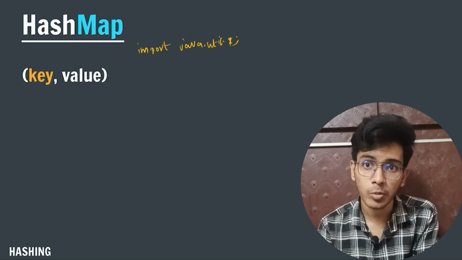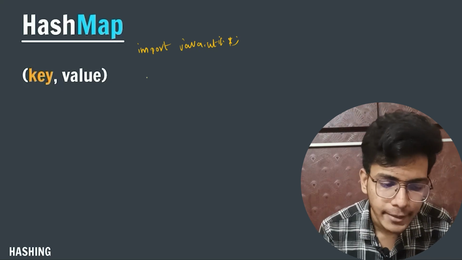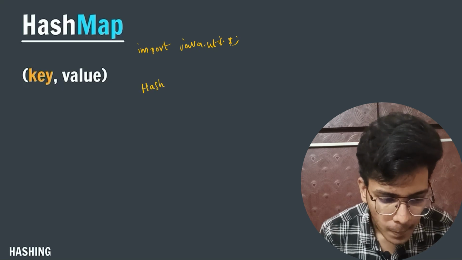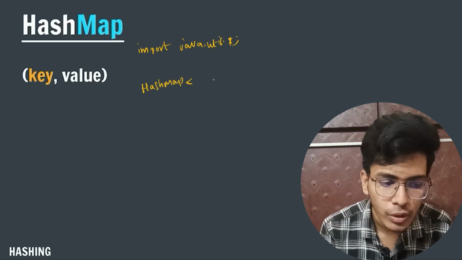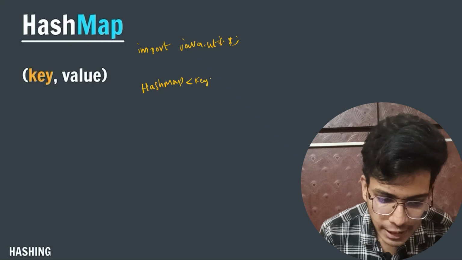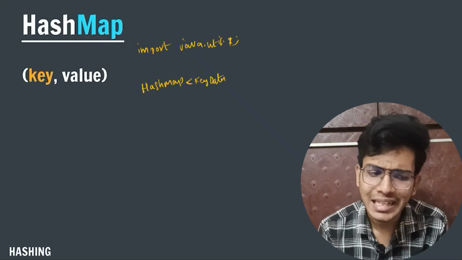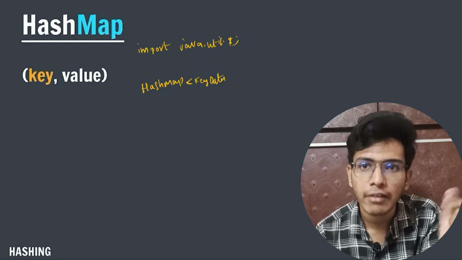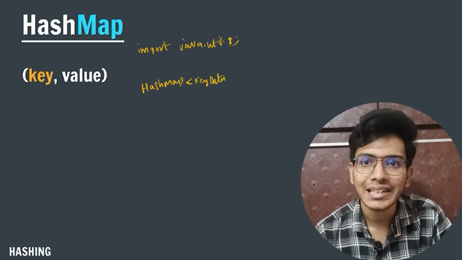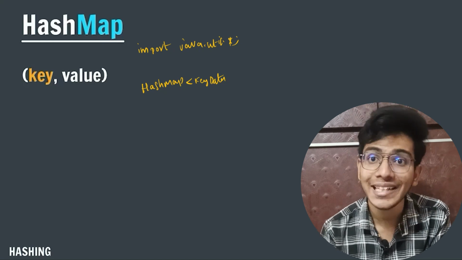Now in the main program, I will write HashMap and give the key data type. If I'm storing a country name, then the key data type will be String. If I'm storing an integer, then the key data type will be Integer.